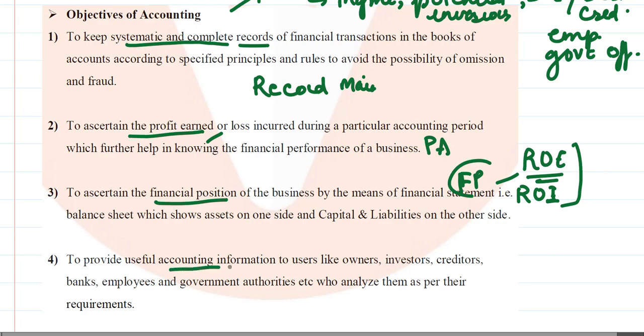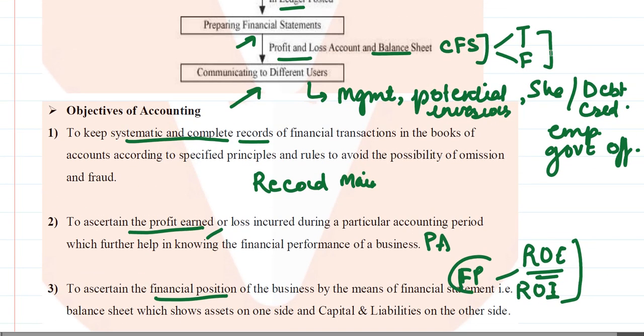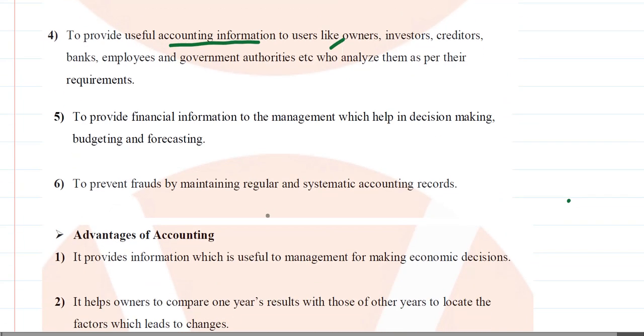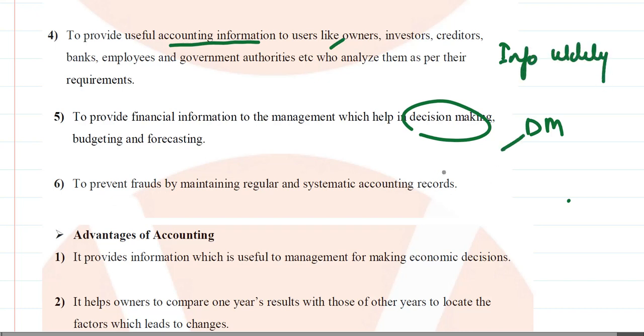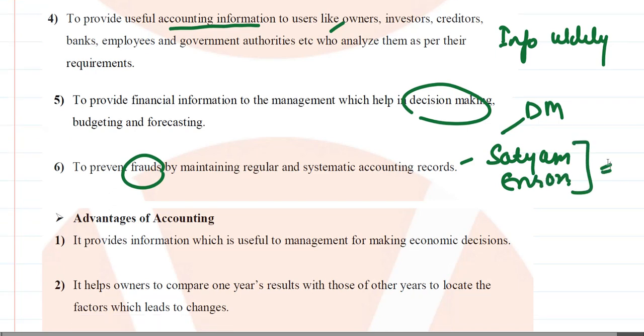Then it also provides useful accounting information to, this we've already covered here while we were talking about the different users. Then it helps the management in decision making. So this is about the information utility of the accounts, and this is about the decision making. It also prevents frauds such as the Satyam scandal and the Enron scandal. Now this will be covered in the subsequent sections.